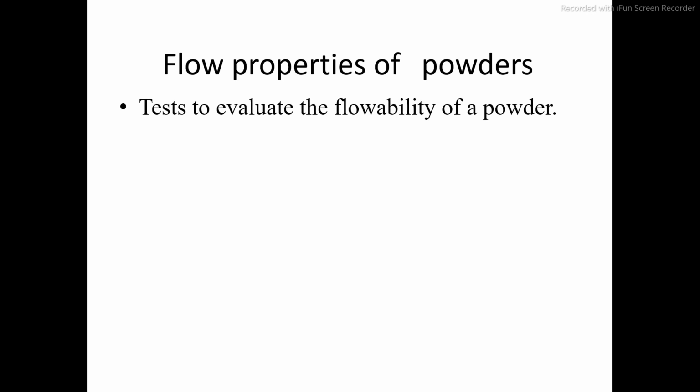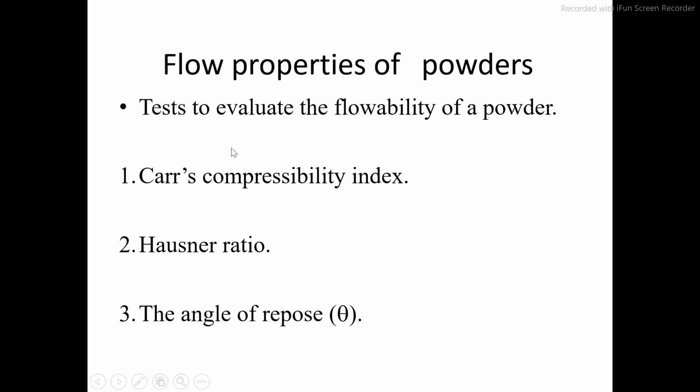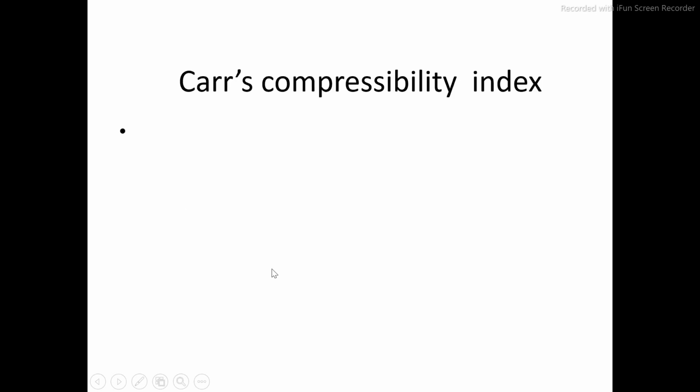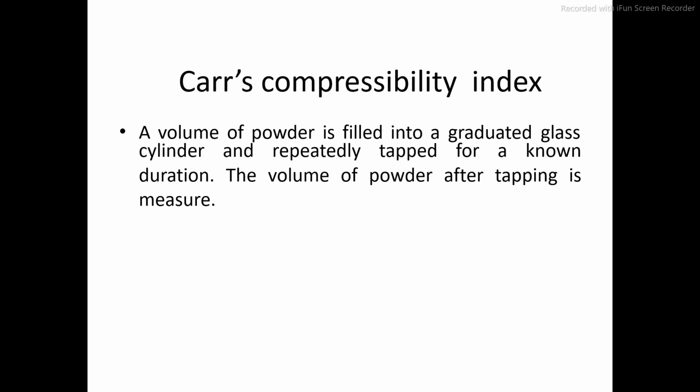Now, flow properties of powder. Tests to evaluate the flowability of powder: its flow properties can be evaluated by means of Carr's compressibility index, Hausner's ratio, and angle of repose. So let us see what is meant by Carr's compressibility index. A volume of powder is filled into a graduated glass cylinder and repeatedly tapped for a known duration. The volume of powder after tapping is measured.